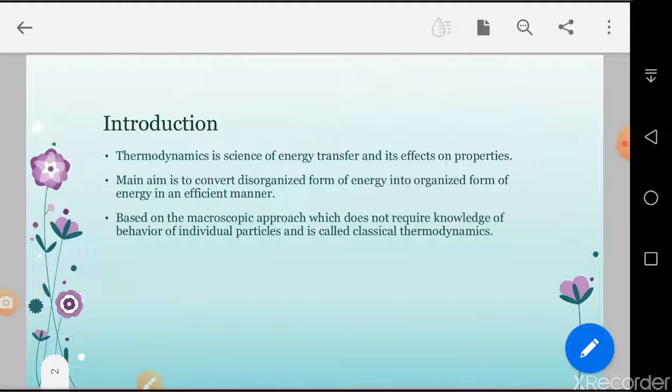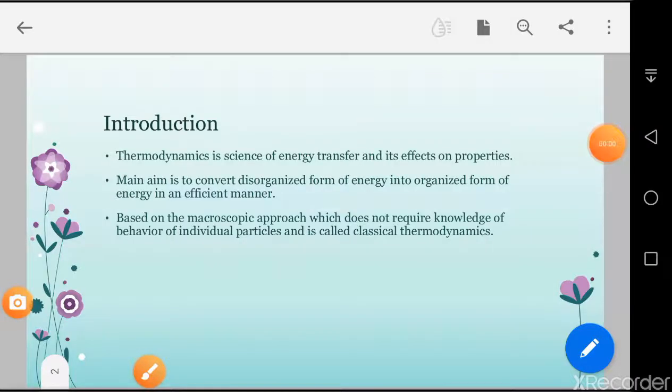As you know, when a system receives any type of energy, the initial properties inside the system change if there is an energy interaction. Okay.